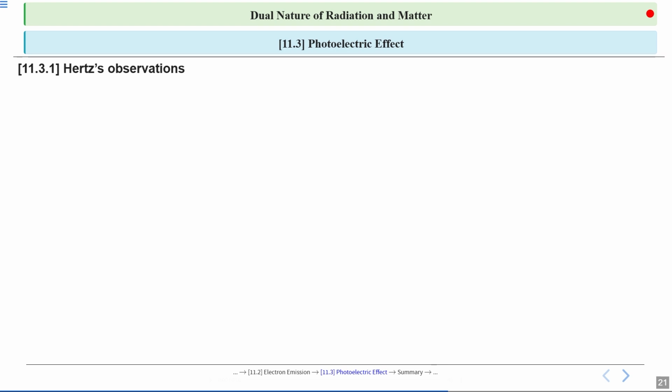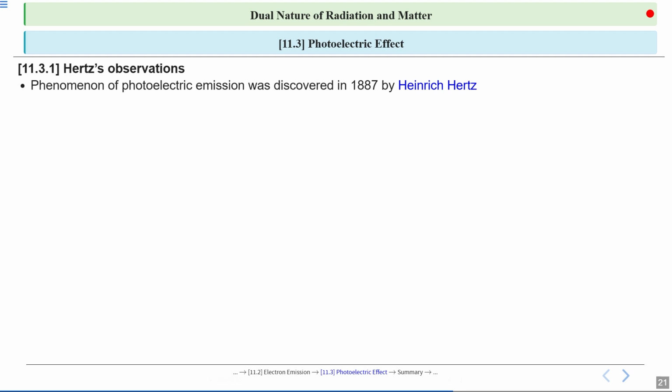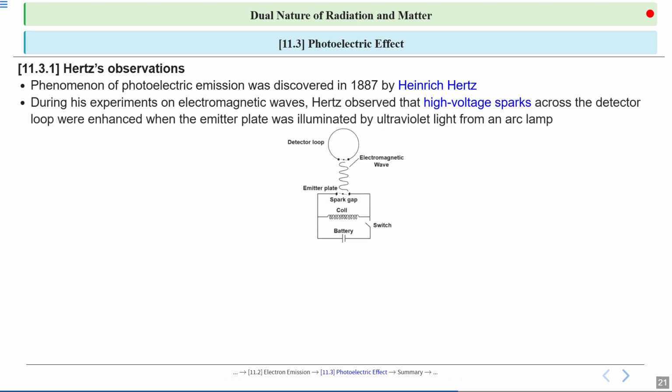Hertz's observation. The phenomenon called photoelectric emission was discovered in 1887 by Heinrich Hertz. Photoelectric emission means that electrons are emitted from a material when light shines on it. So let's look at what it actually shows. During his experiments with electromagnetic waves, he noticed that high voltage sparks across a detector loop became stronger when he shined ultraviolet light from an arc lamp onto the emitter.